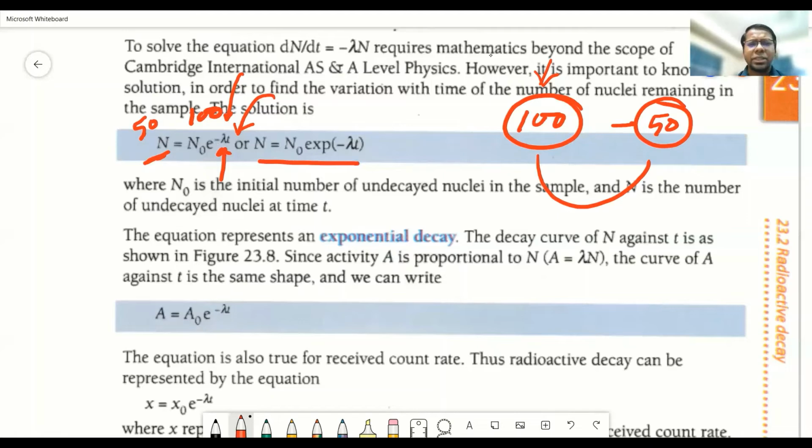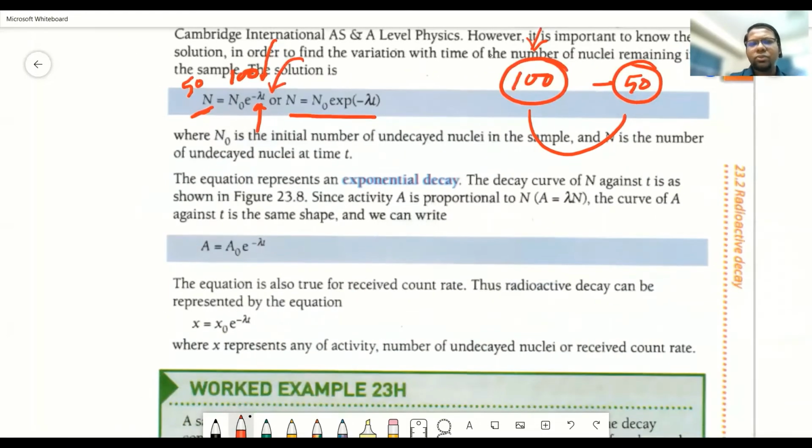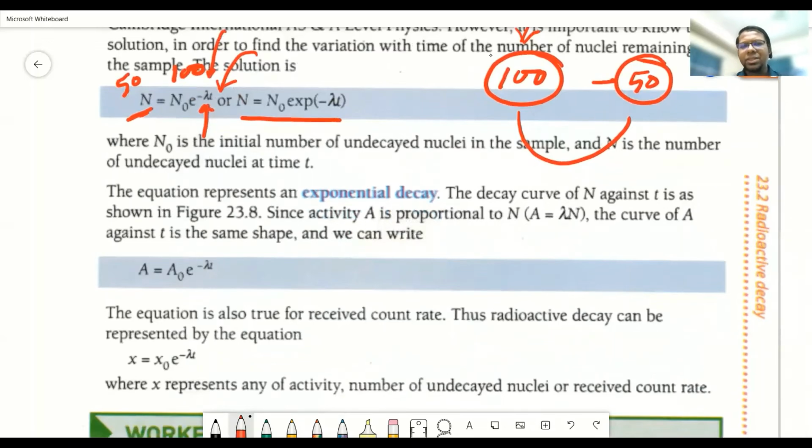Now, this is in case of finding out a certain number of nuclei remaining after certain time t. The same format of the equation can also be used to find out the value of activity after certain time t. The formula will be like this, the same formula, just you are going to change N and N naught to A and A naught respectively. A naught is representing initial activity and A is representing activity after time t.